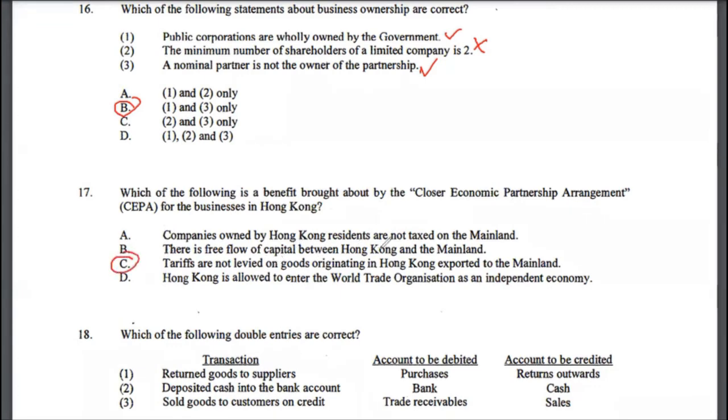Tariffs are not levied on goods originating in Hong Kong exported to the mainland. So in other words, mainland authorities actually get cheaper goods from Hong Kong because there are no tariffs. But again, it's to facilitate exports from Hong Kong. So it's about facilitation of international trade. So that's about that.